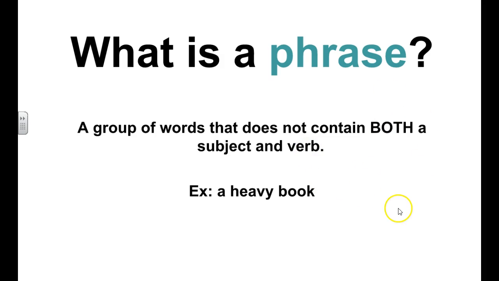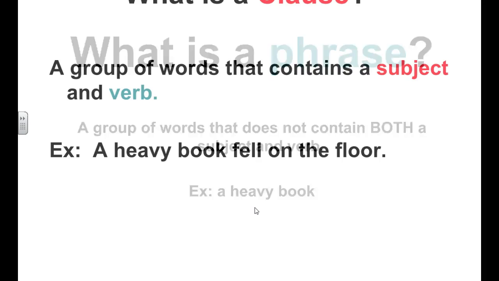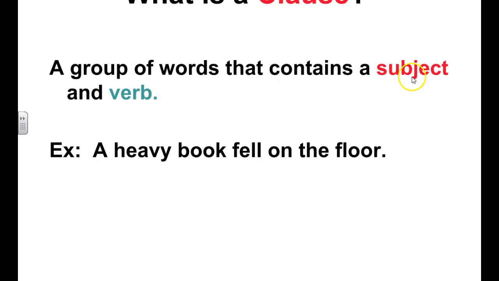So don't forget this. This is what you need to do this next activity. You need to remember what a phrase is. It's a group of words that may have a noun in it, it may have a verb in it, but it does not have a subject with a verb that goes with it. That's a phrase. If a group of words contains a subject and verb that go together, though, then it's a clause. The book fell. That's what makes this a clause.